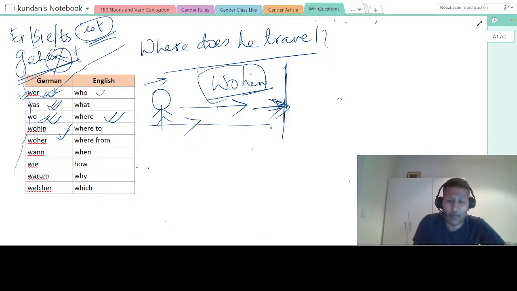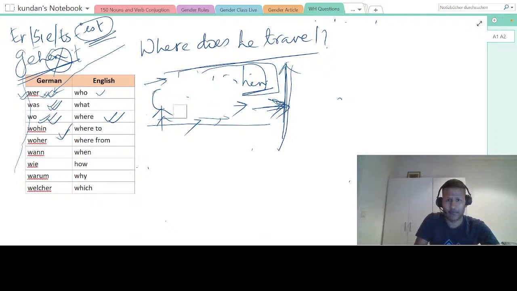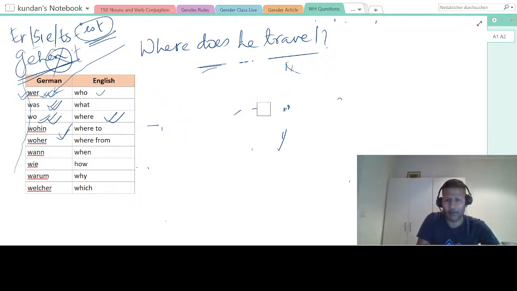This is very, very important, guys. Keep this in mind. This diagram will help you. If you are traveling from some place to some place, then always you have to use wohin. You don't have to use wo. Wo is where. You are not traveling where. You are traveling where to, which place. So that is hin. Hin in German is a certain particular place that you are traveling to. Let me rub this out again and then quickly tell you. This concept is very, very important. You will have several sentences in the exam also.